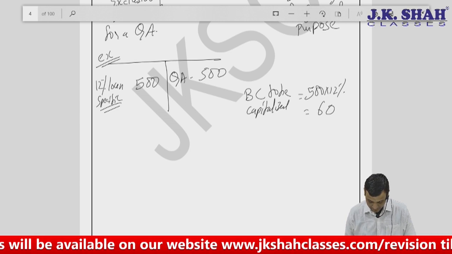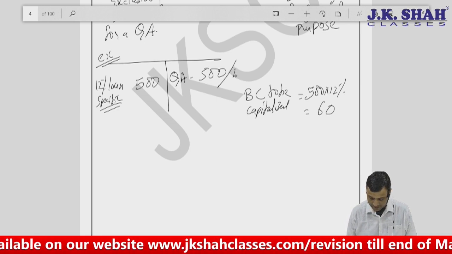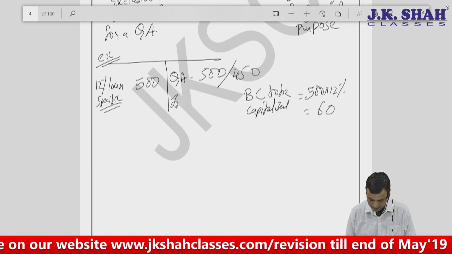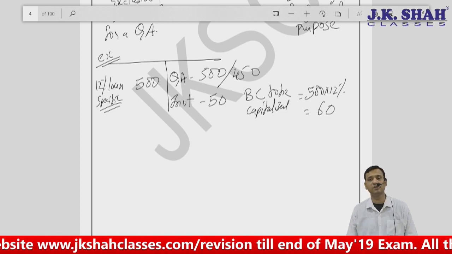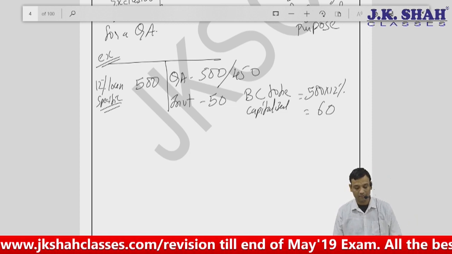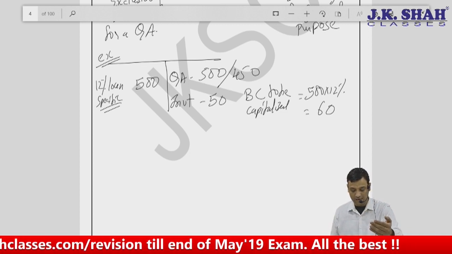But within this example, if I say that this qualifying asset, instead of 500, is 450, and there are surplus funds which have been invested by me. I have taken the loan, I got the disbursement, but there is a surplus loan amount, 50 lakhs, which will be used afterwards.